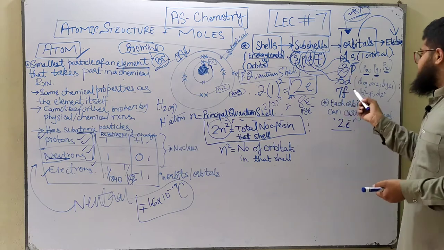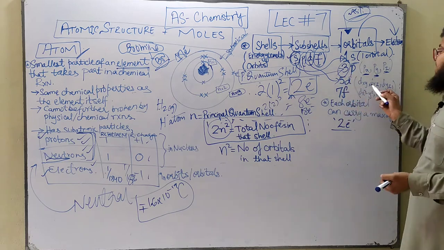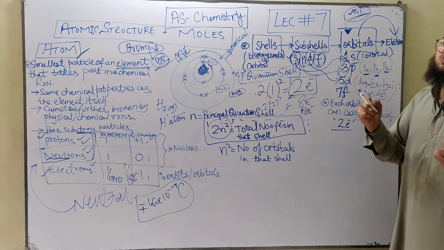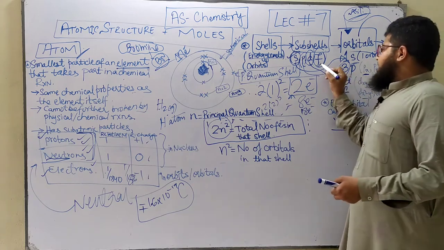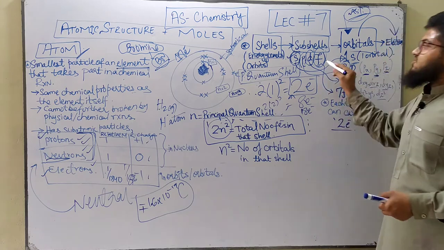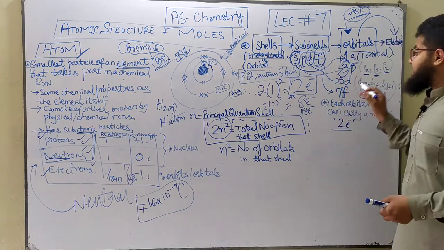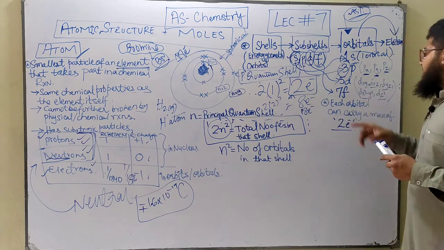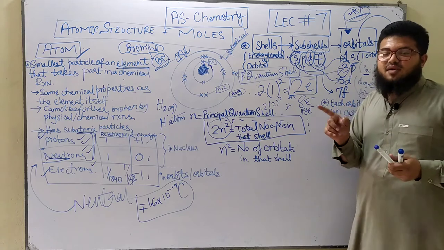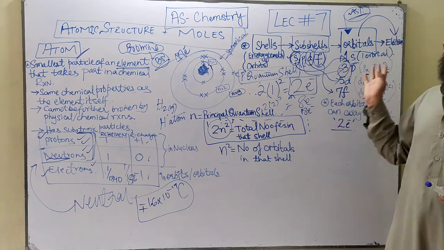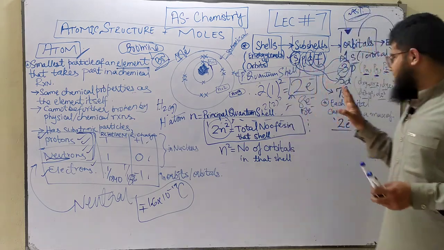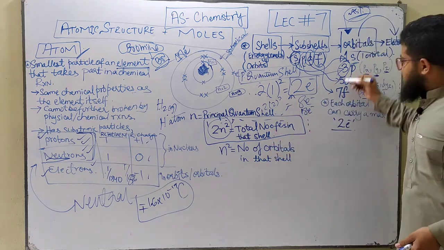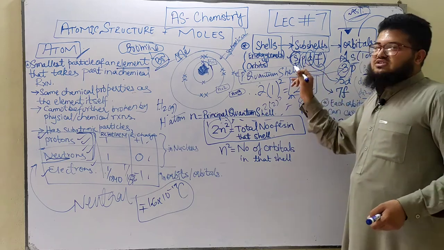Therefore, they are called d orbitals. They also have names: dxy, dxz, dyz, dx squared minus y squared, and dz squared. Then comes the f subshell, which is the largest, containing 7 orbitals. You don't need to know the names of these. It's way too much for you, and it's not part of the syllabus as well.